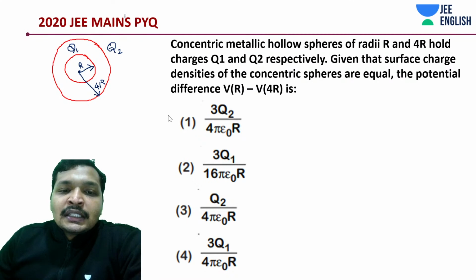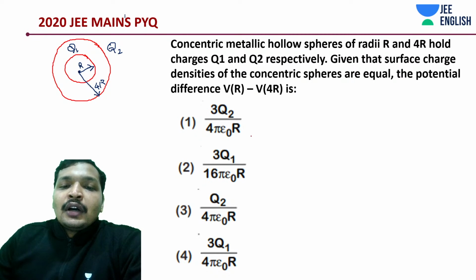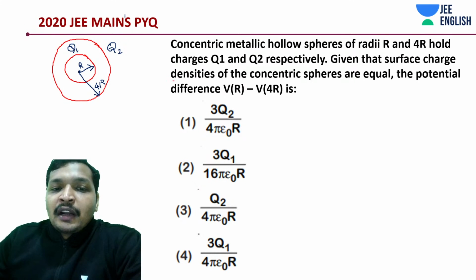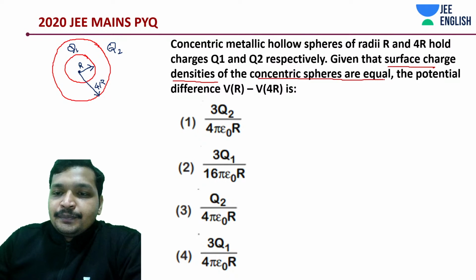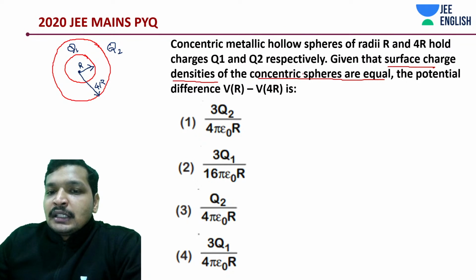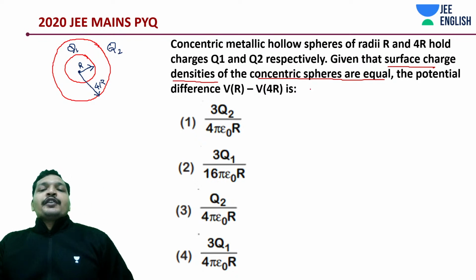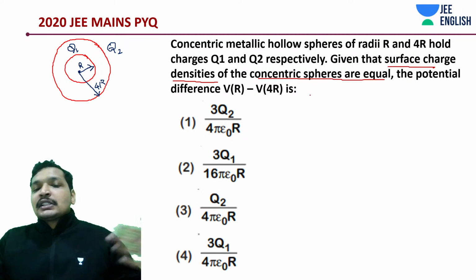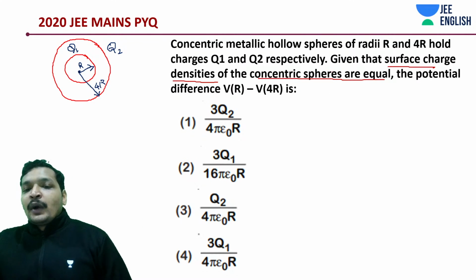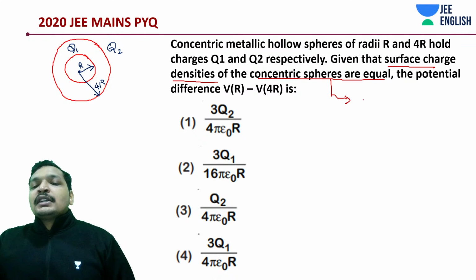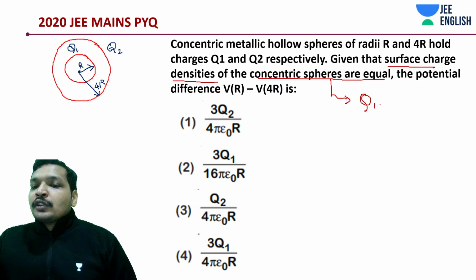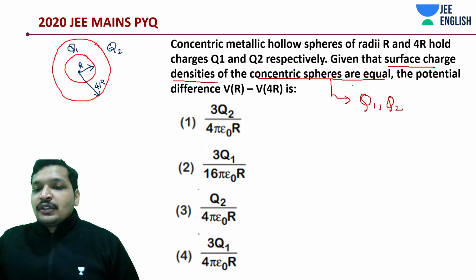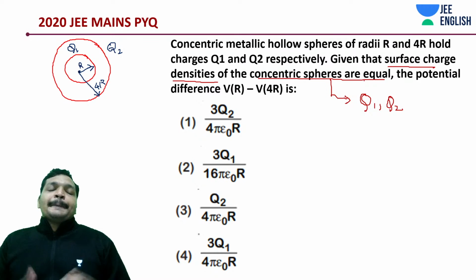So one more thing that is told to you, maybe if it was JEE Advanced, they would have confused you something around here. Given that surface charge density of the concentric spheres are equal. Okay, I'll explain this point. This point will specifically be useful for your JEE Advanced. And in JEE Mains, actually there wasn't any twist, because you might be deriving the answer in Q1 and you may want to express it in Q2. So both of them are possible once you have this statement.